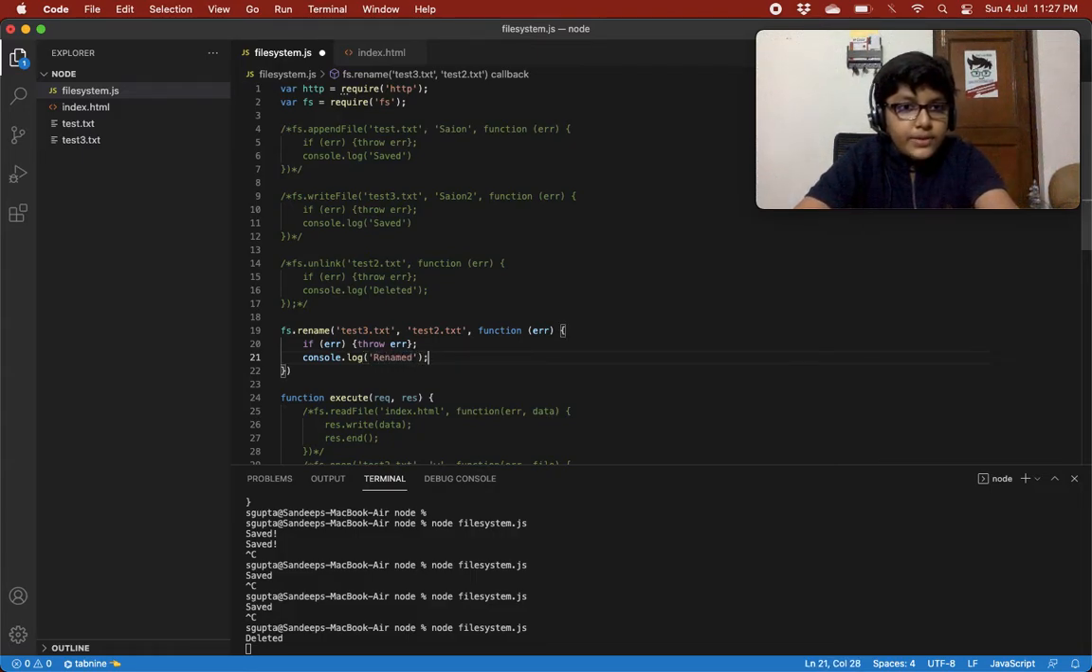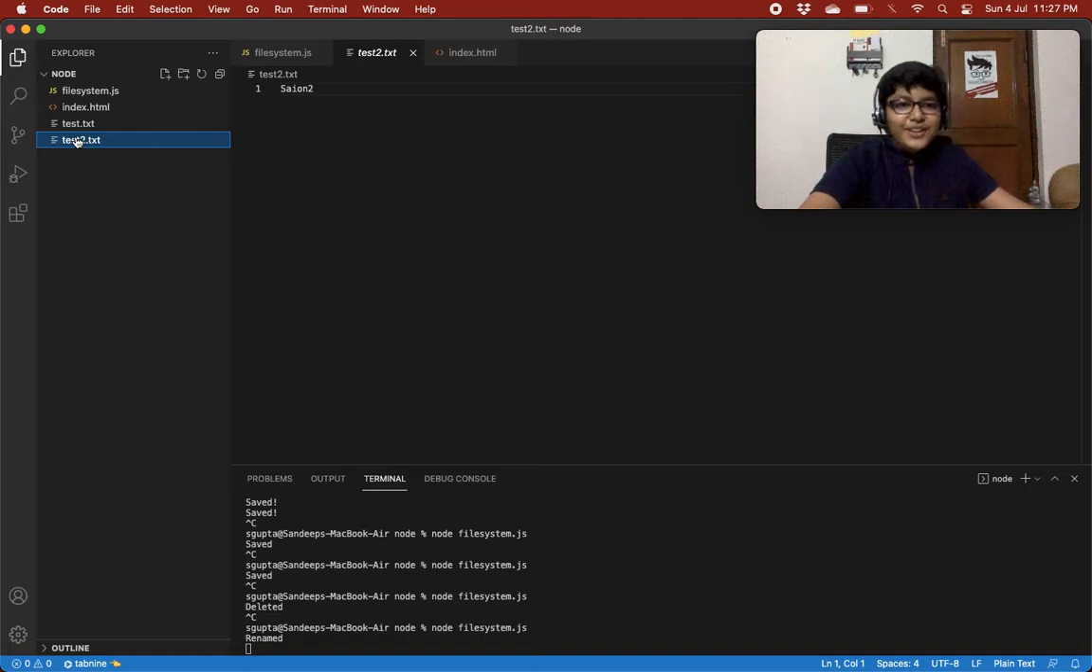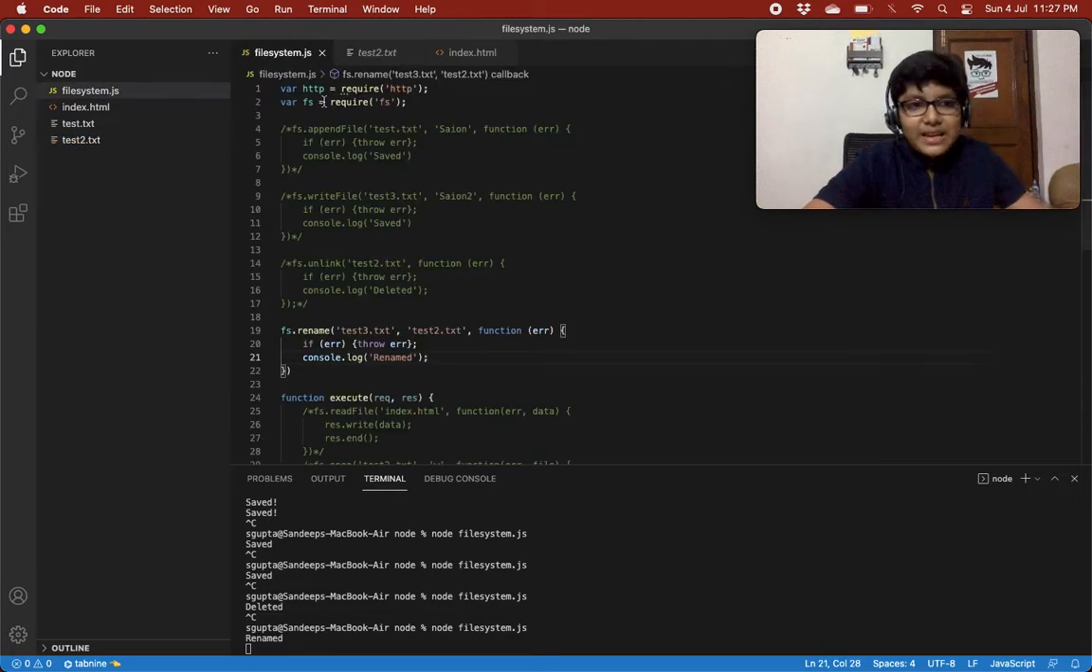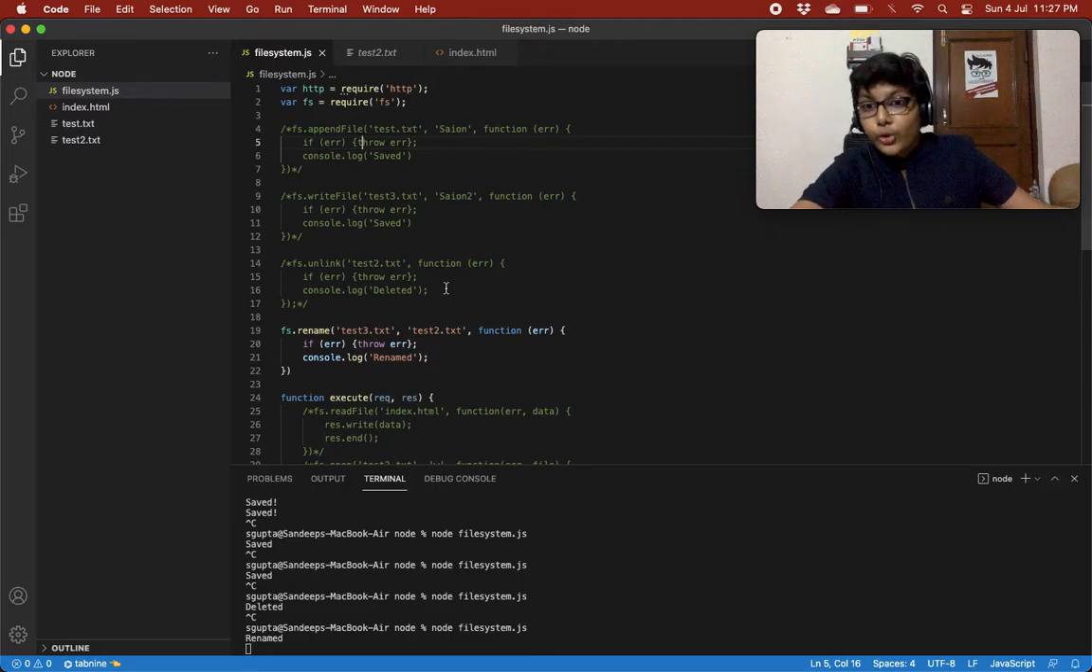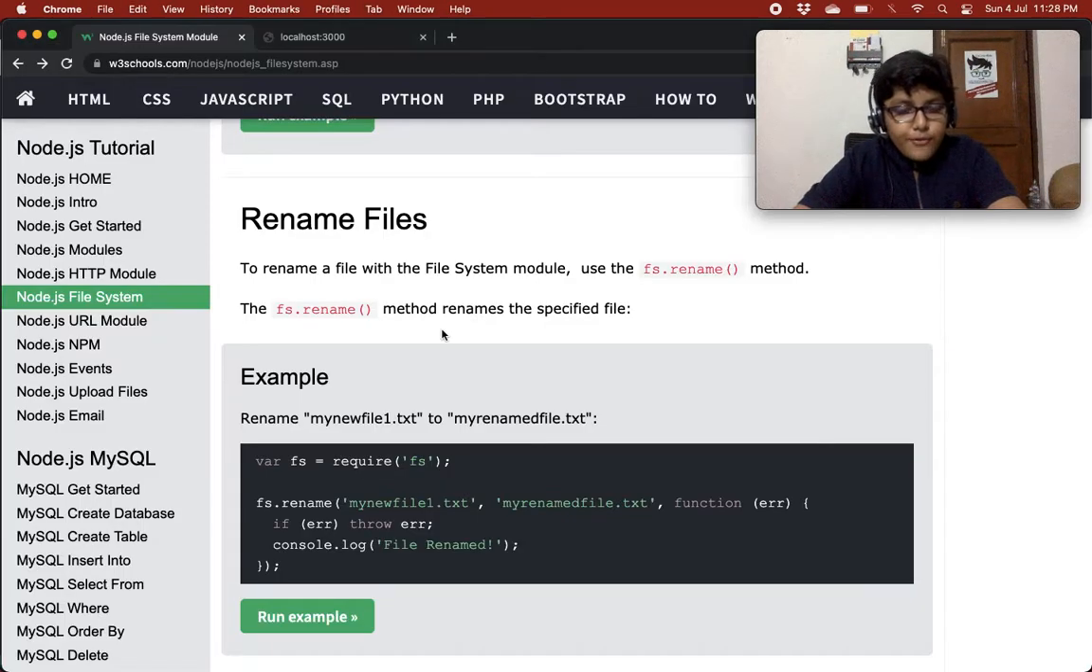And now if we save this, if we run this over here, you'll see there's no test3.txt. Test3.txt has been renamed to test2.txt. This is so cool. I love renaming files using the fs module. Just need to give a file name that you want to rename and give the new name, and just check for error. If there's an error, then throw that error, or else console.log renamed. So cool, so easy, so efficient, so fast. fs module is the best.